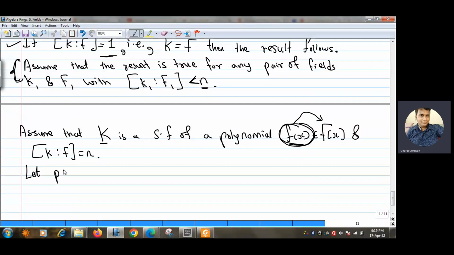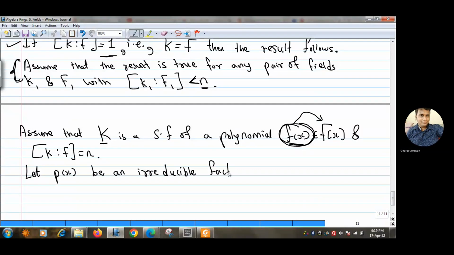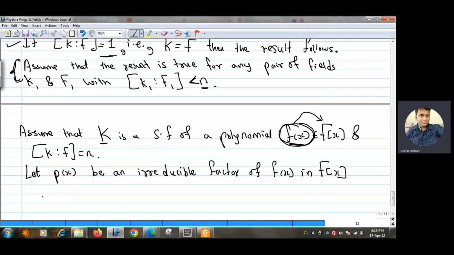So let p(x) be an irreducible factor of f(x) in F[x], and let us assume that its degree is r.